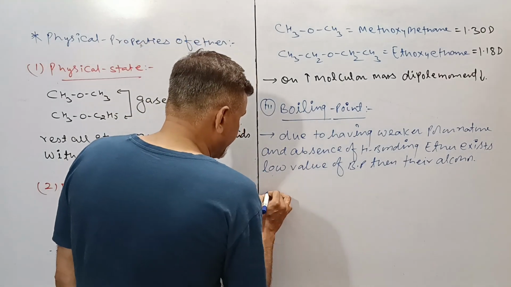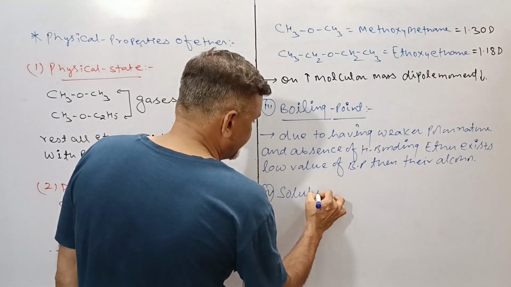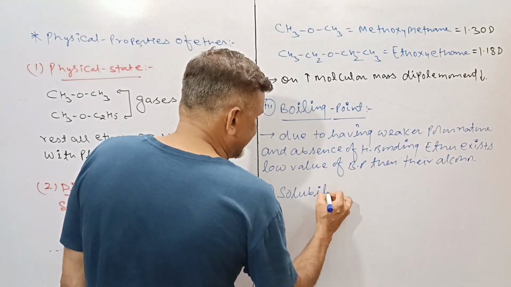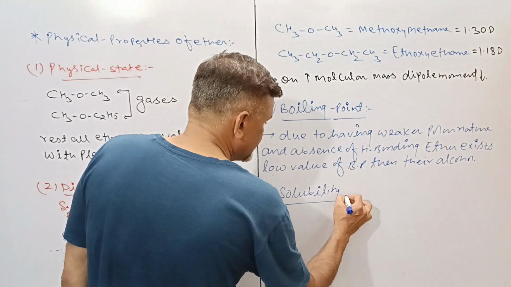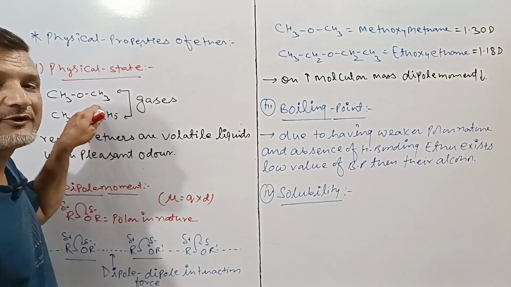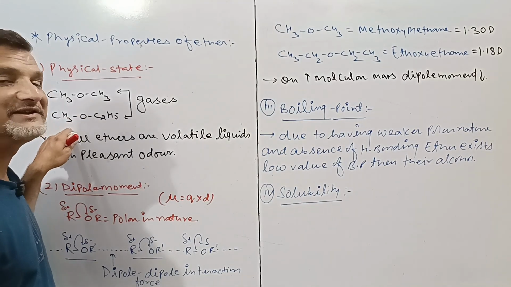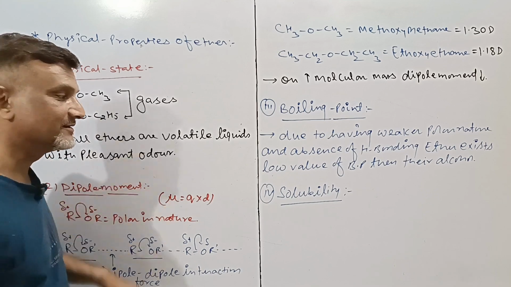If we will go further with the fourth property, then that is your solubility. Lower ether means dimethyl ether, or you can say methoxymethane, and ethyl methyl ether means methoxyethane.